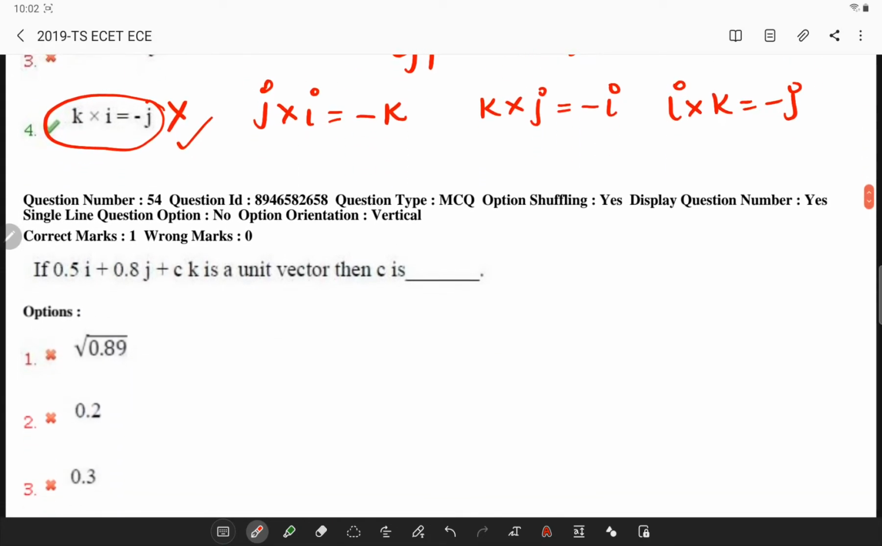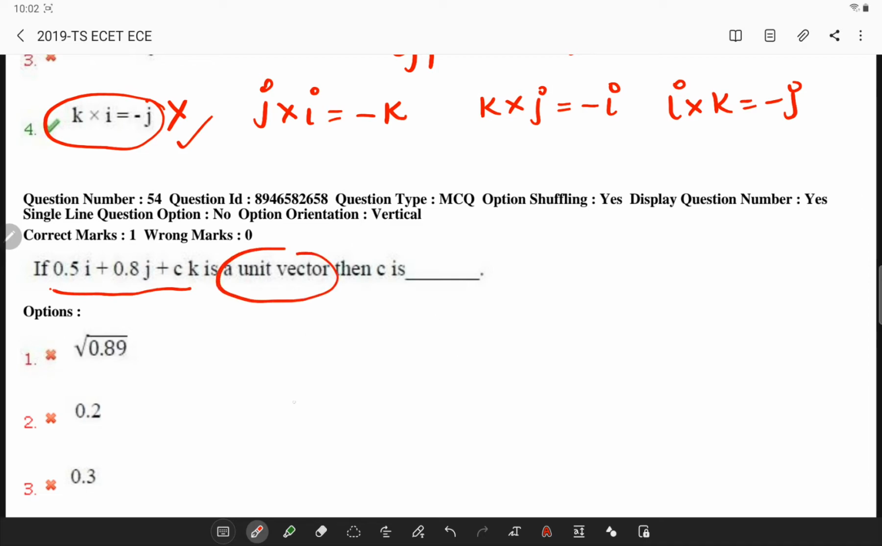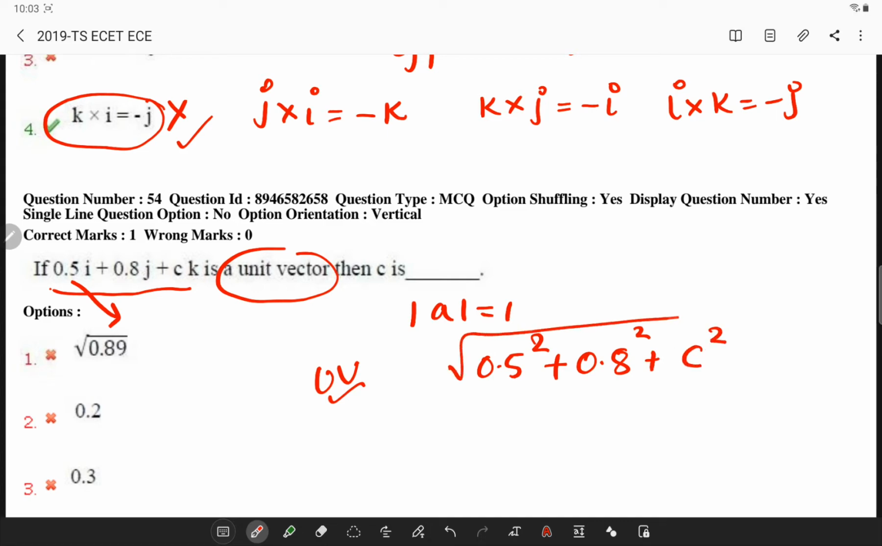Next, now here we have to remember the definition of a unit vector. What is a unit vector? A unit vector is something whose magnitude is equal to 1. So what is the value of magnitude? It is the square root of the sum of squares of the components. So here the coefficient of i is 0.5 squared, plus the coefficient of j 0.8 squared, and the coefficient of k c squared. This is the magnitude and it is equal to 1.